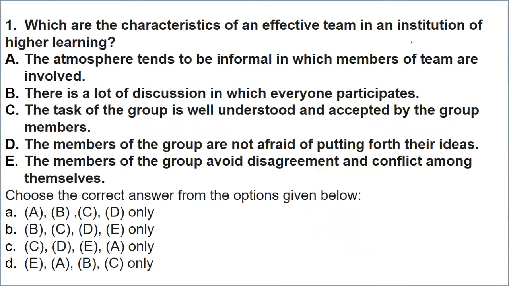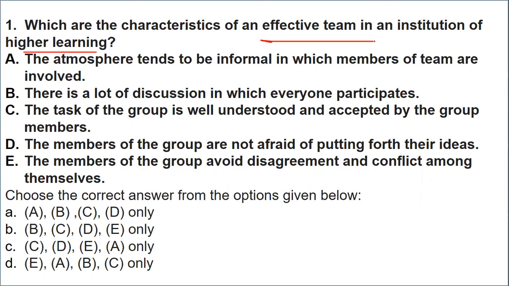What are the characteristics of an effective team in an institution of higher learning? When we talk about an effective team, it means the people who are working in a higher education institution. The team should be comprising of what? There are given options, you have to select from the code. The atmosphere tends to be informal, in which members of the team are involved. There is a lot of discussion in which everyone participates. The task of the group is well understood. The members of the group are not afraid of putting forth their ideas. The members of the group avoid disagreement and conflict. So which of the following characteristics can be a part of an effective team?